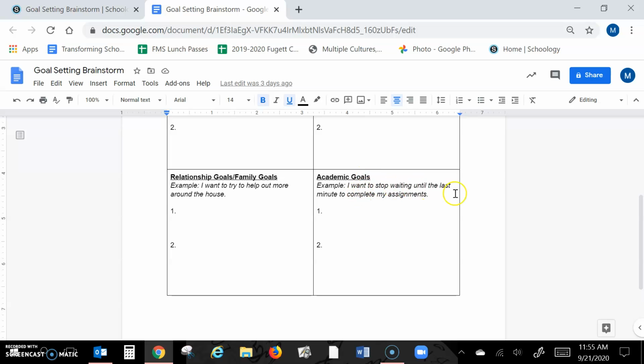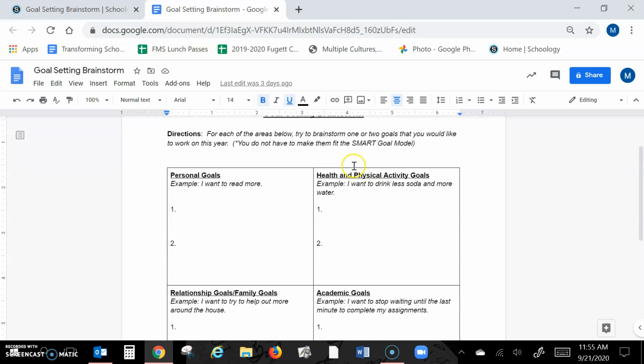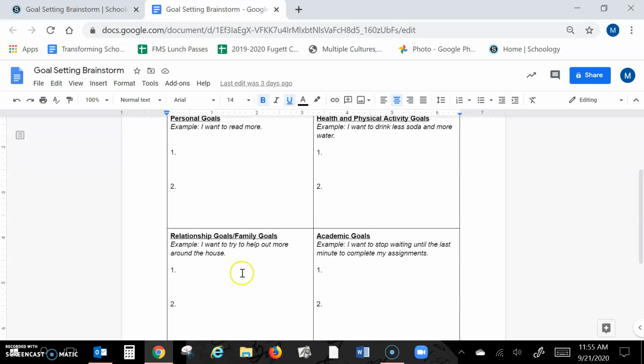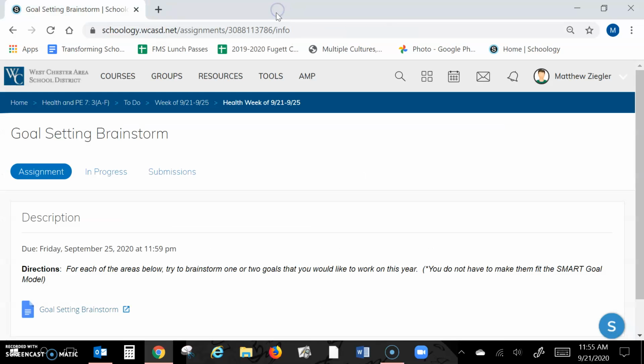Academic goals: I want to stop waiting until the last minute to complete my assignments. So you're putting at least 1. You can do 2 in each, but you have to fill in a minimum of 1 goal for every single category. So that's just brainstorming to get some ideas out there.